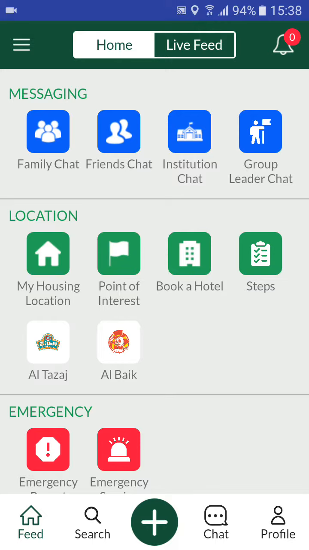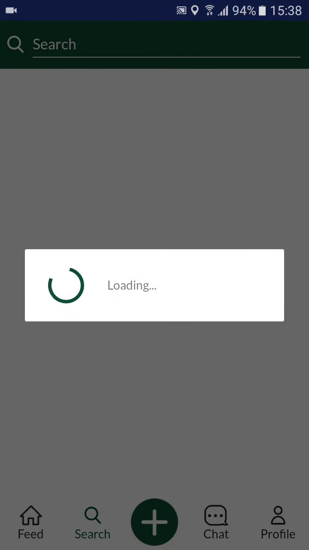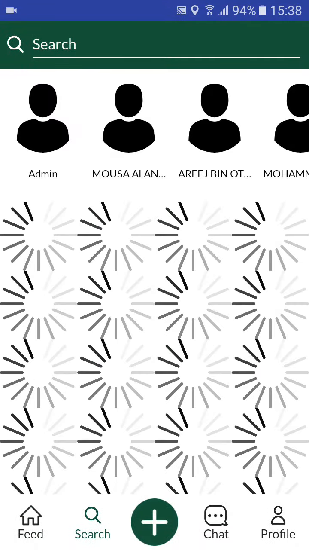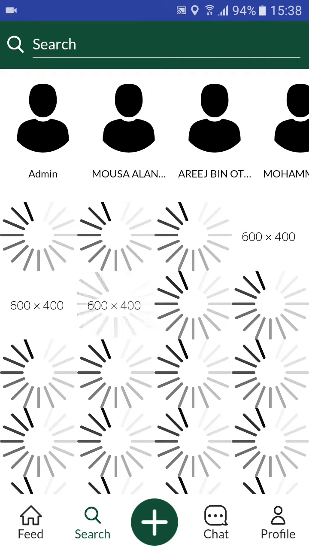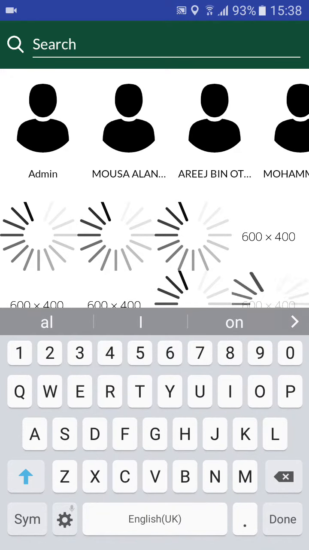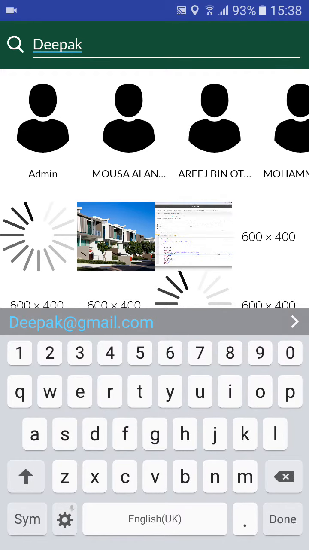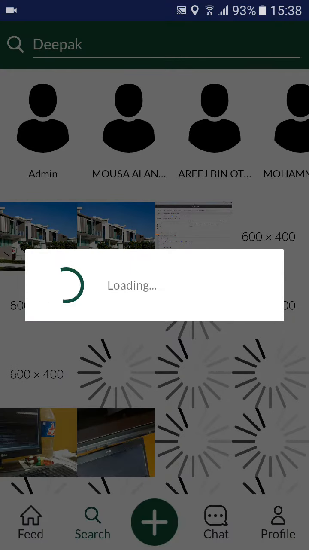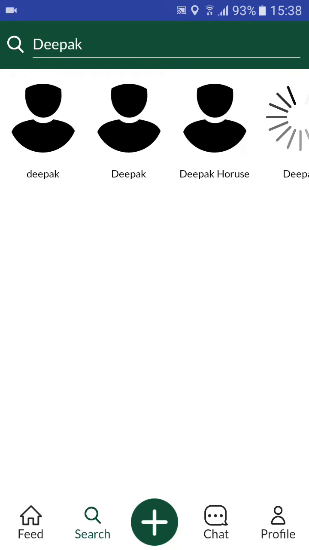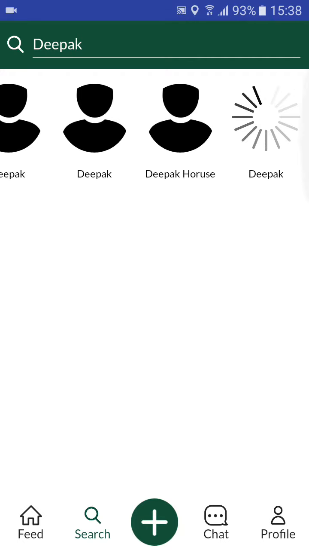So here you can see that there is a search button here. We can tap on it. After that, we can click on the search bar here, and we can type a registered username here, and we can search. After that, we can see some search results here. From the search results, we can choose the user we want to add to our following list.